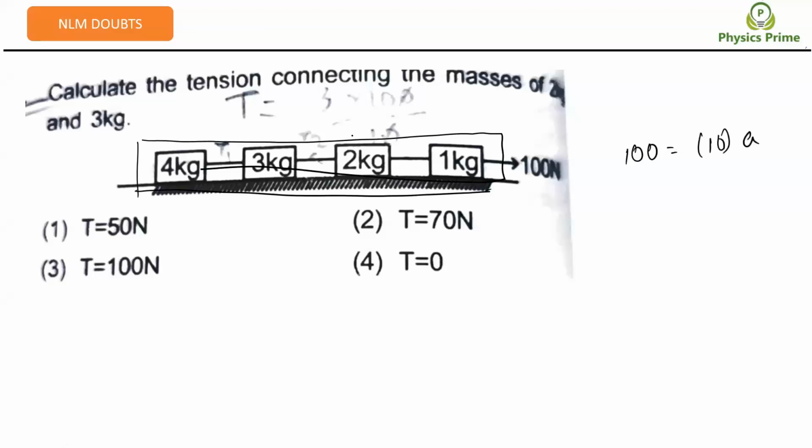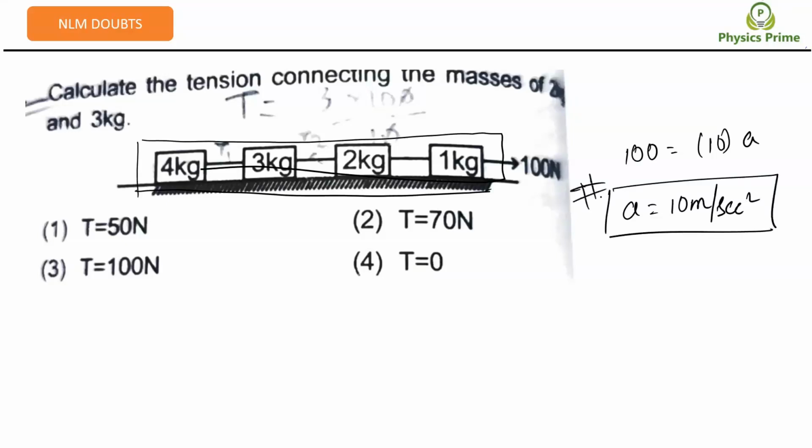Net external force on all blocks together, right? Acceleration of all the blocks is 10 meter per second square. Because all are going the same direction, I can consider all of them together to be a system. It becomes easy for my problem solving. So acceleration is equal to 10 meter per second square. That means 1 kg is also moving with 10 meter per second square, 2 kg is also moving with 10, 3 and 4 as well. And this tension, if you want to find out, right?